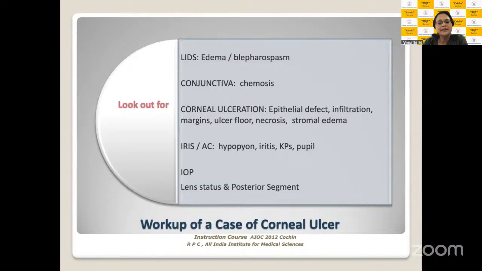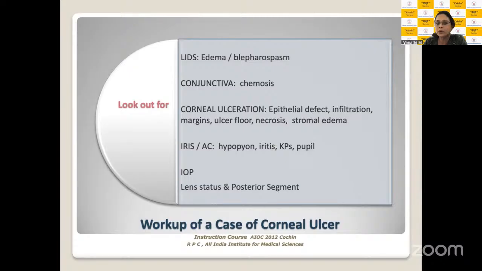Don't miss out on assessing the intraocular pressure, the lens status, and the posterior segment of the eye, because you can have endophthalmitis, you could have a pre-existing cataract in these patients. So that's something you need to look at. And secondary glaucoma: most of the time you would have an inflammatory acute glaucoma in these patients because of the intense trabeculitis and clogging of the trabecular meshwork with the infective material which is being cleared off. So that's something which you would probably look at.